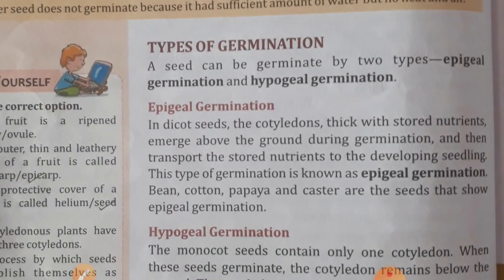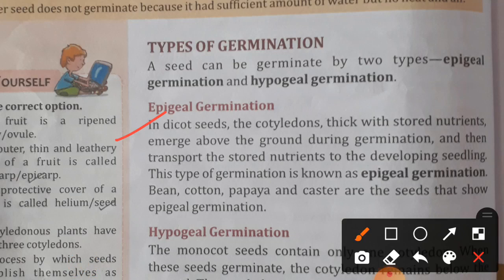Types of germination. A seed can germinate in two types: epigeal germination and hypogeal germination. What is epigeal germination? In dicot seeds, the cotyledons, thick with stored nutrients, emerge above the ground during germination and then transport the stored nutrients to the developing seedling. This type of germination is known as epigeal germination. Examples: bean, cotton, papaya, castor are the seeds that show epigeal germination.